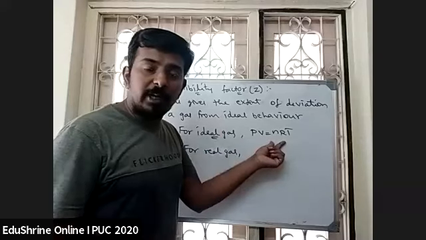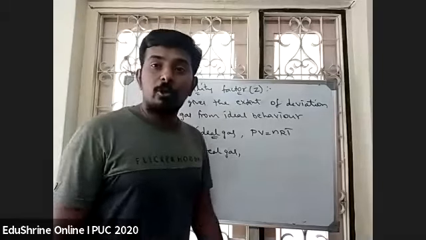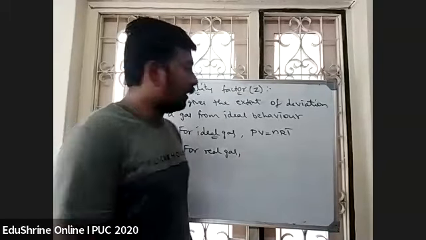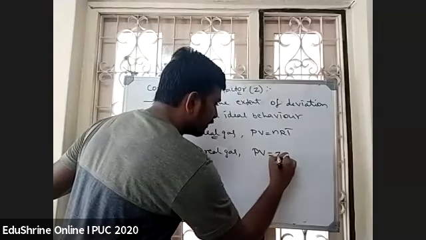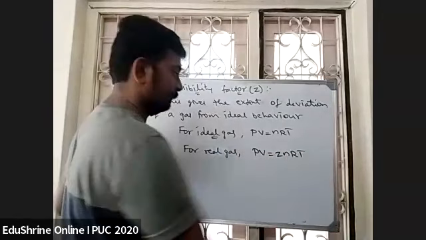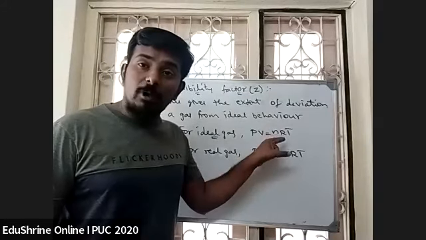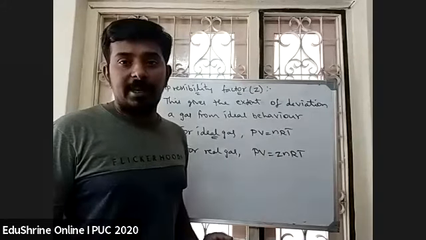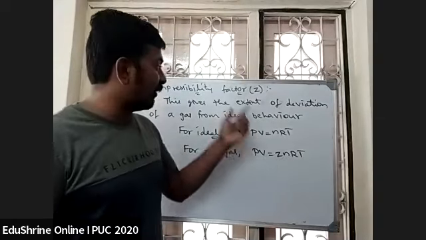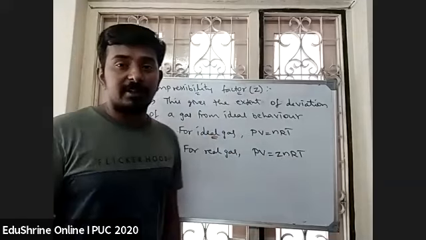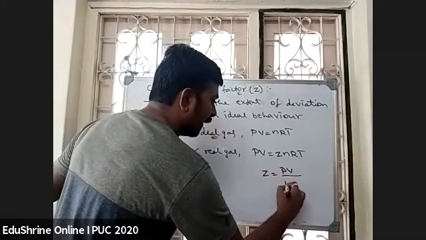To make PV equal to nRT, we introduce a correction term, so PV = ZnRT. That correction term is called the compressibility factor Z. So what will be the value of Z? Z = PV/nRT.